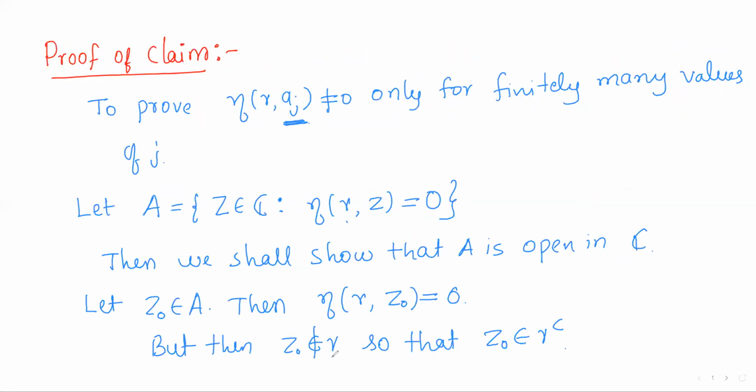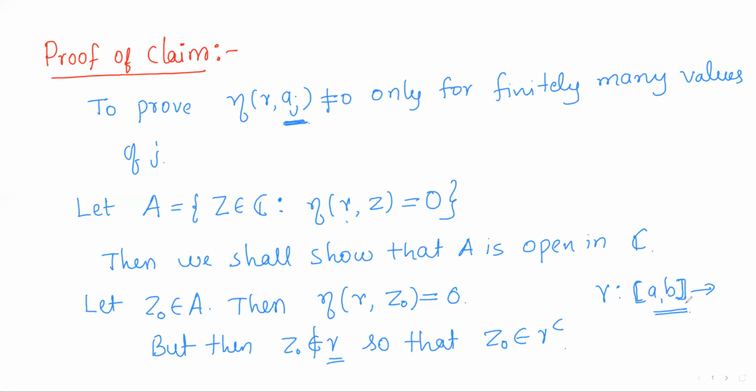Now, gamma is actually a cycle, or you can call it an arc. Any arc is the image of a closed interval, a continuous image.